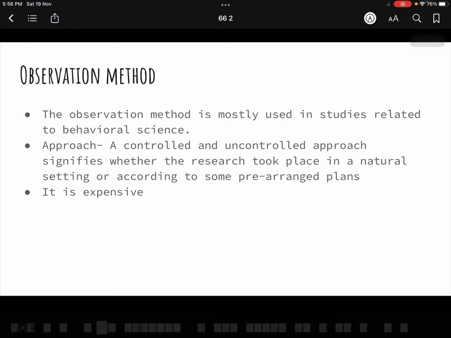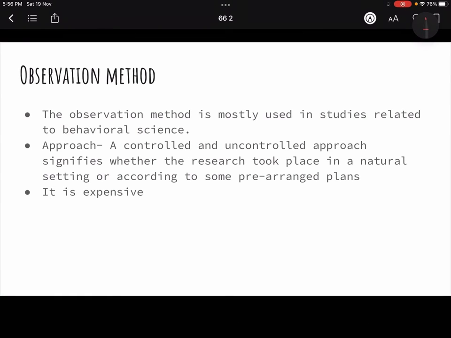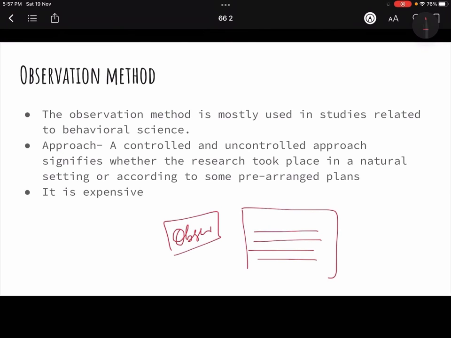Guys, I'm not focusing more on this because these, जैसे for example observation method ही है, so you have to write around 2-3 lines because कोई question भी सिर्फ questionnaire पे नहीं आएगा, right? If the question comes on primary data collection, so you have to write only 2-3 lines, so you just need to understand it, and these are basic things I think that everybody knows only, so that is why I'm not going very deep into it because that is not required. The topics that I feel that are more required, I will rather focus on that, right? So let's go on the observation method.